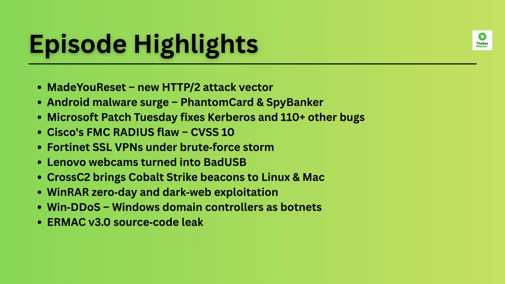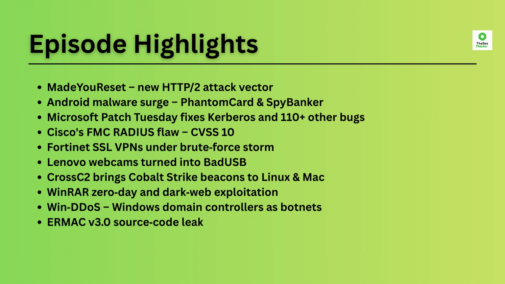This week's roundup, we unpack a scary new HTTP/2 weakness that can reboot servers on demand, dig into a wave of Android malware that's hijacking PALs and relaying NFC card data, and look at Microsoft's gigantic patch drop, including a Kerberos 0-day. We'll talk about Cisco's 1010 radius bug and a spike in brute force attacks against Fortinet's SSL VPNs.